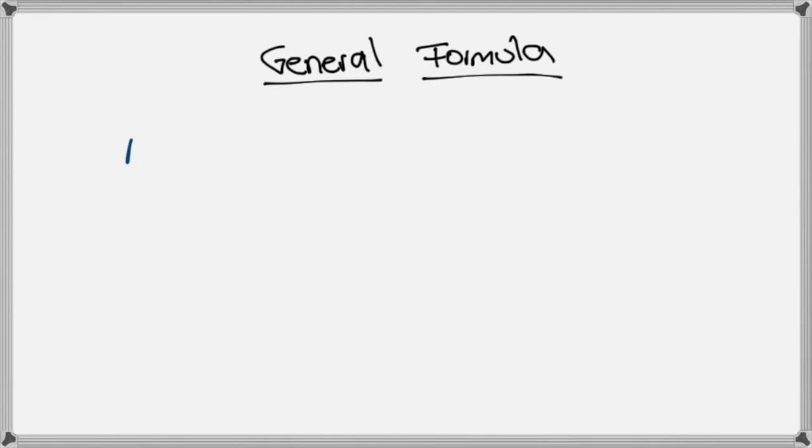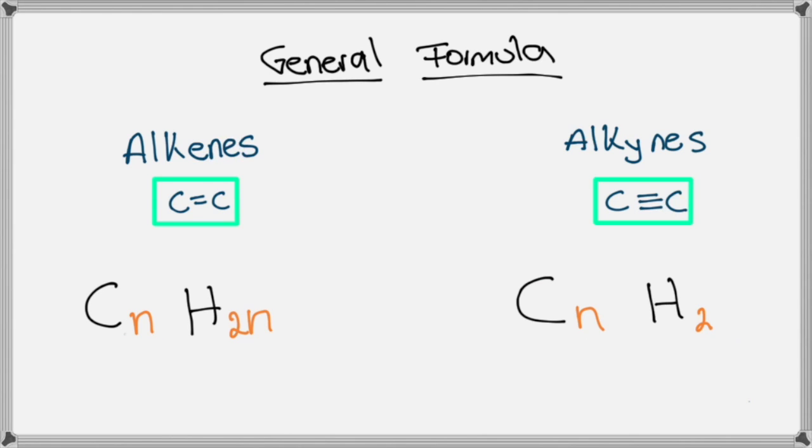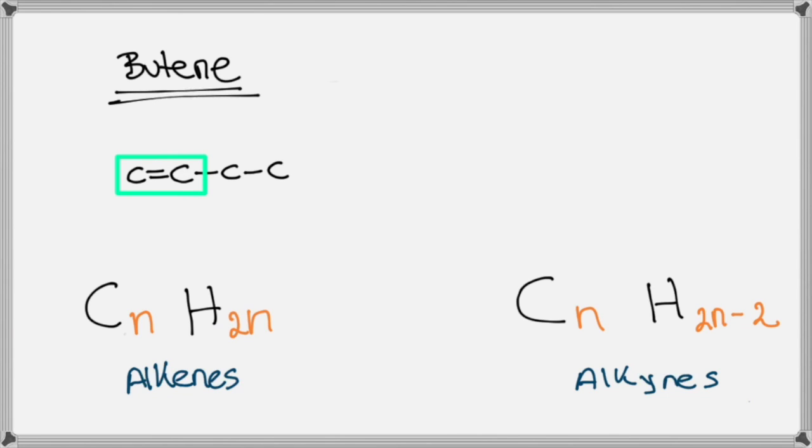Talking about the general formulas, in the case of alkenes, we're going to have the formula CnH2n, and in the case of alkynes, we're going to have CnH2n-2. As in the case of the alkene butene, which has 4 carbons. By using our general formula, we're going to end up with the molecular formula C4H8. And if we double check with its structure, we're going to see that the number of hydrogens also is 8.